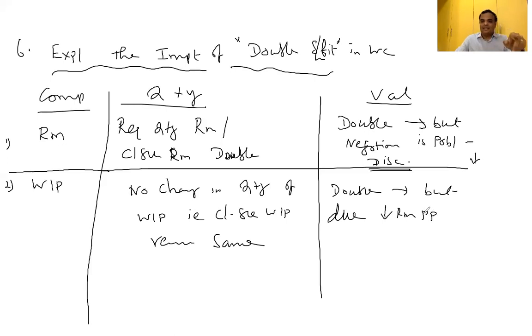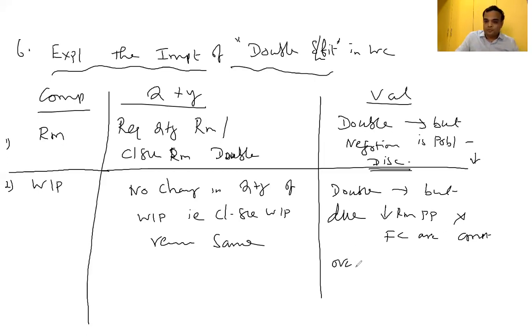That raw material will be there in the WIP. Also, instead of a single shift, with a double shift my fixed costs remain constant. Since fixed costs are the same, double the normal shift does not mean double the fixed cost.